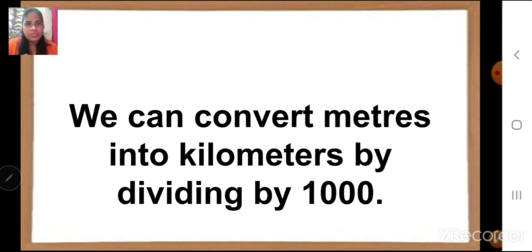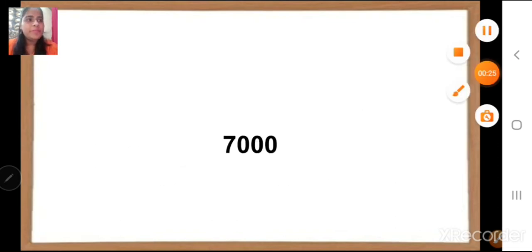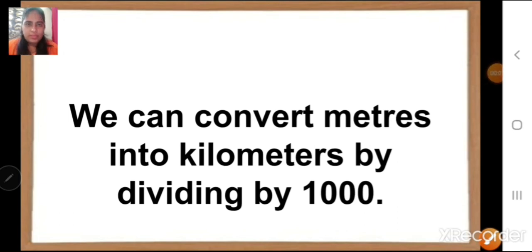And when we go reverse, when we convert a smaller unit which is meters into kilometers, we divide by 1000.